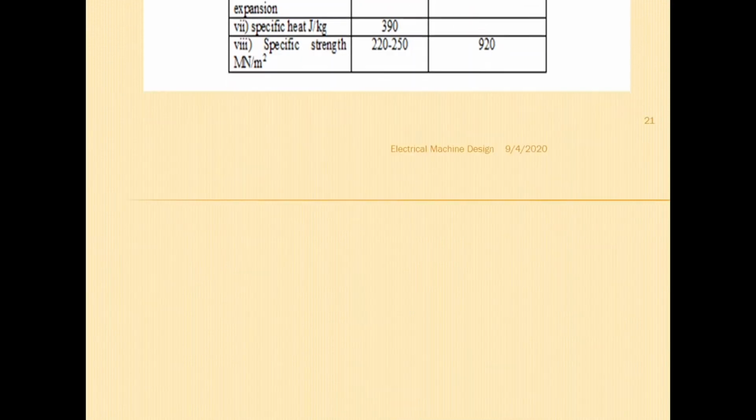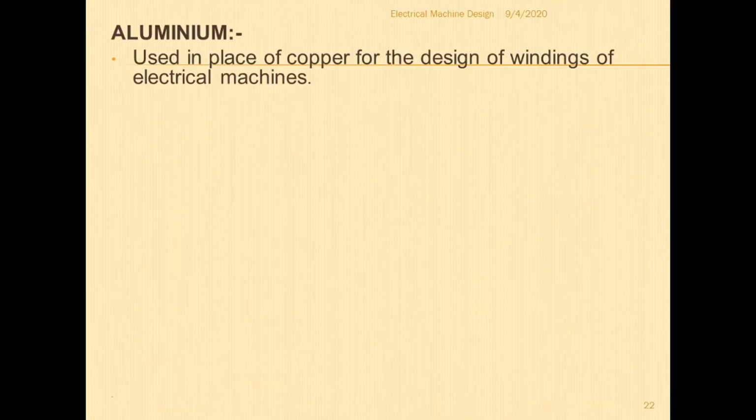Now we can see the properties of aluminum. In place of copper, if the availability of copper is less, then we can go for aluminum. Or if I want to have a machine at less cost, then I can go for aluminum.